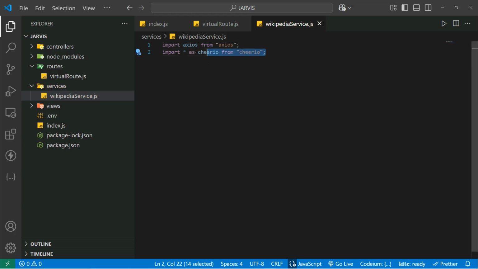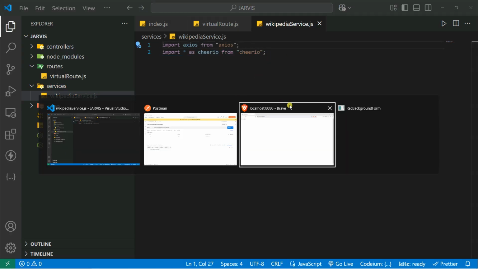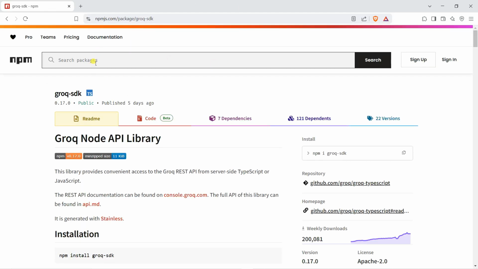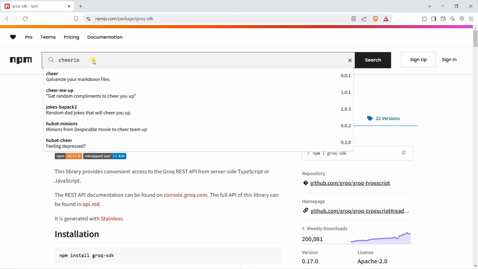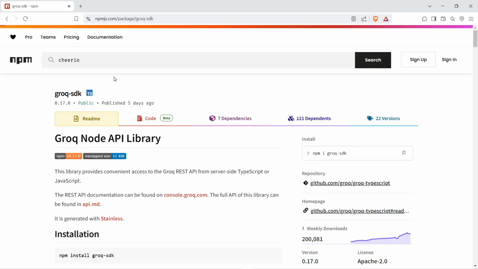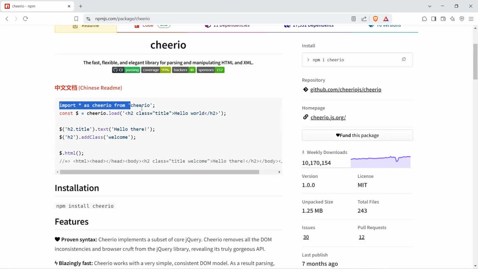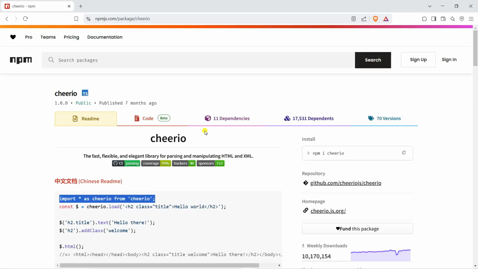This is the way that is actually cited inside the npm packages, that you need to use it like that in the documentation. If I go inside the documentation, let's say on npm, okay, let's say this is for the Groq SDK, and if I search for cheerio, then you can see it is also imported this way. That's why I import it like this. You can just go to npmjs.com and search for the packages.